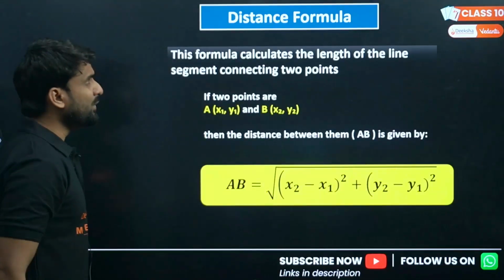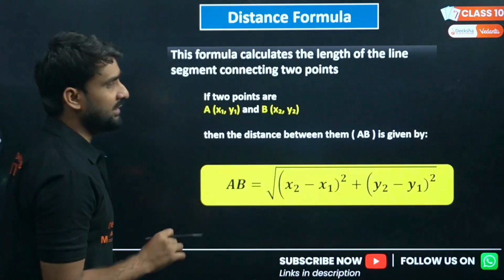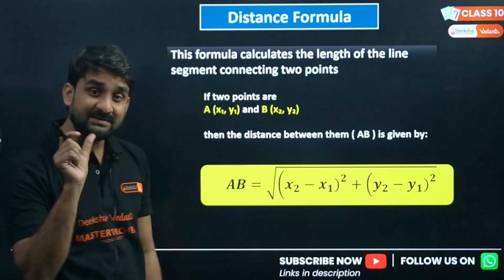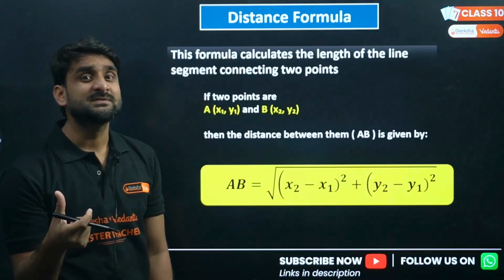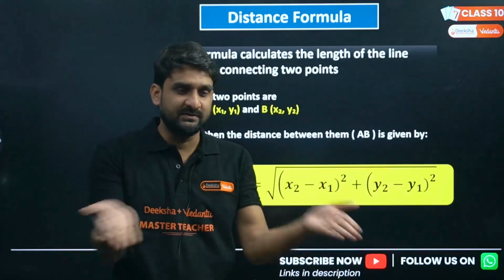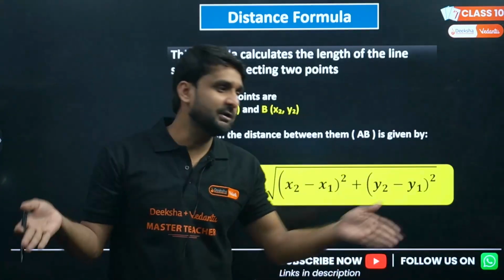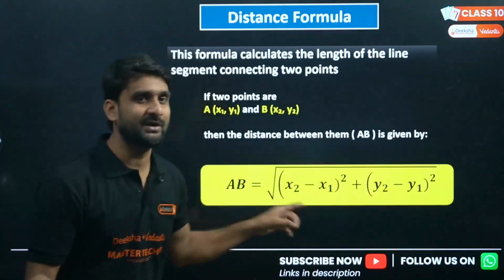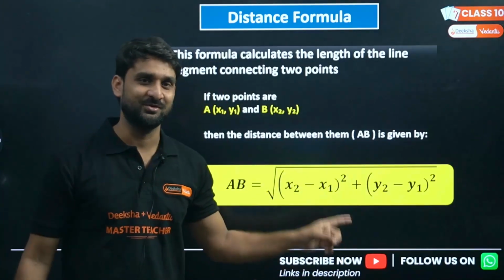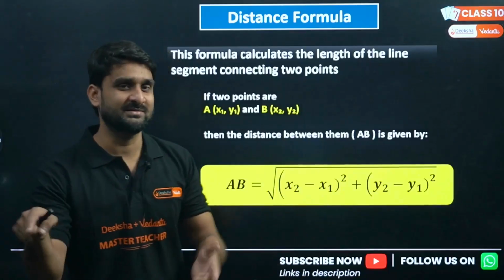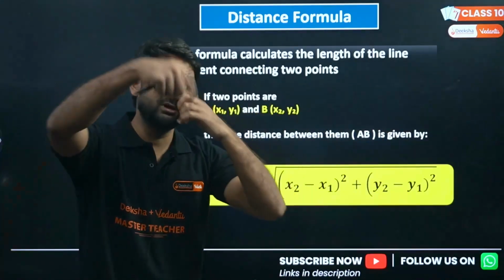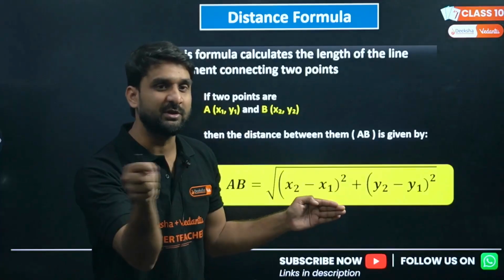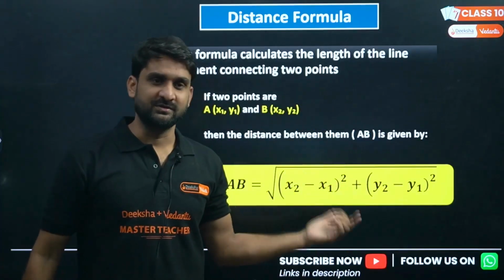Okay, so let's talk about the distance formula. As you can see, the term distance is there. Distance means the distance between 2 points, the distance between 2 positions, the distance from one building to another building. But here we are talking about the Cartesian system, coordinate geometry, meaning there will be an x-axis, y-axis, and there might be so many points on the Cartesian system. So we are going to calculate the distance between 2 points, and that is called the distance formula.